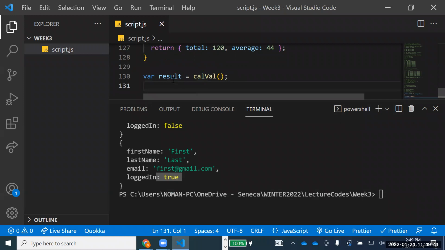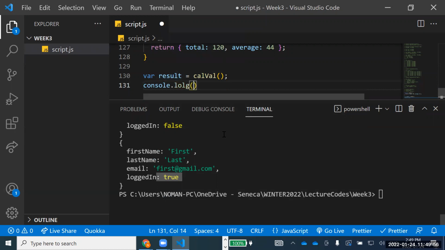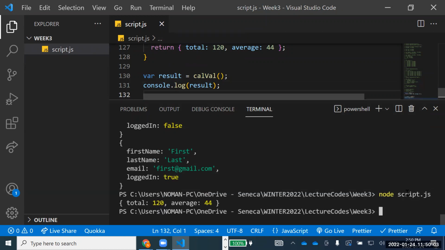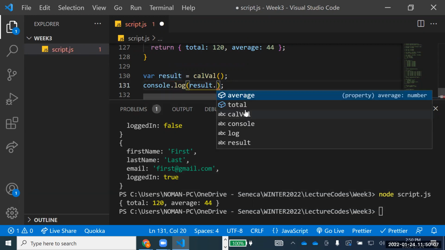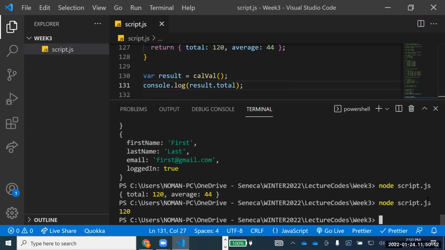Now interestingly, this result has two values inside that one, and you can see that when I take my cursor over that. Really, are you getting that? This result is now getting two values, a total and average, and both of them are numbers. So if I want to print that, console.log. If I say just result, what will be printed out? Both values as an object. And I can even print out a single value from that. If I say just total, you see 120.